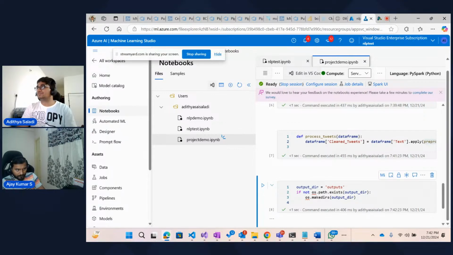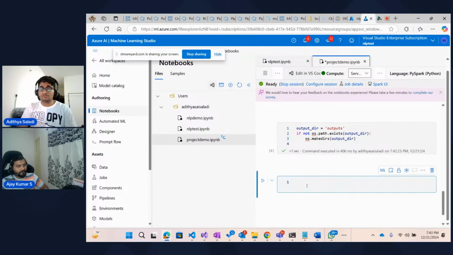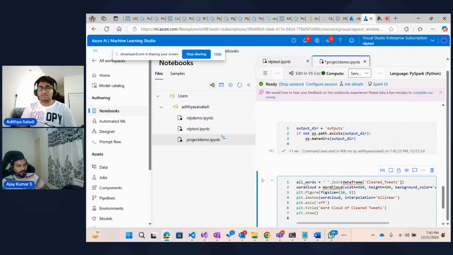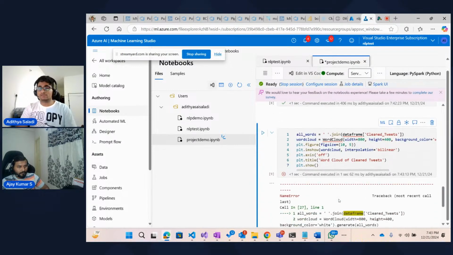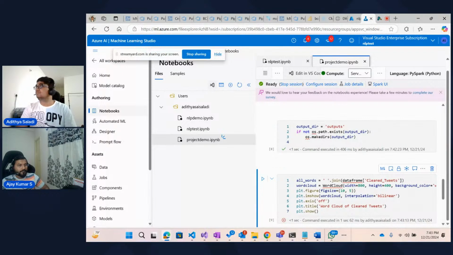And then let's create a word cloud. I'm not sure if you have heard this term, word cloud. We'll be seeing that in the next few minutes. So let's create a word cloud out of this. Let me just quickly execute this. Oh, interesting. What did I miss? Just a second.